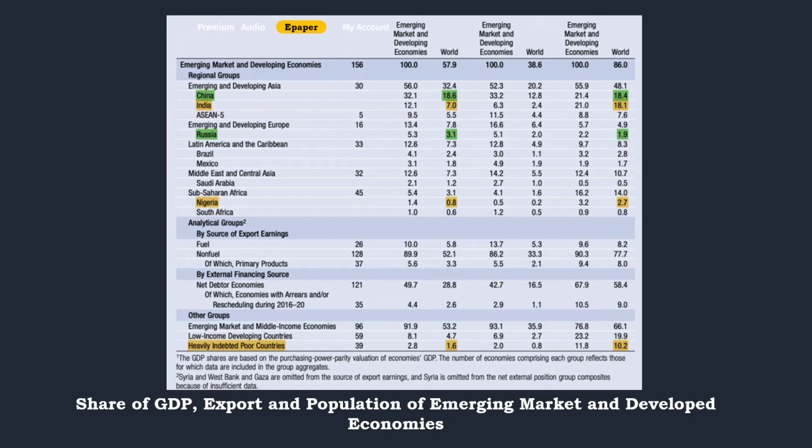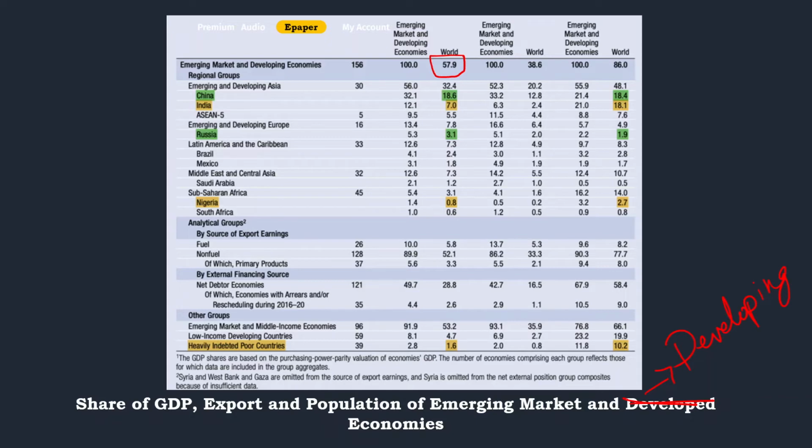Now let us have a look at the share of GDP, export and population for emerging markets and developing economies. This is developing economies, not developed. Just have a look at it here. If you see all the countries together, the share of GDP is 57.9 percent.